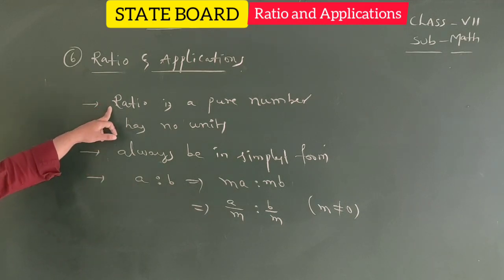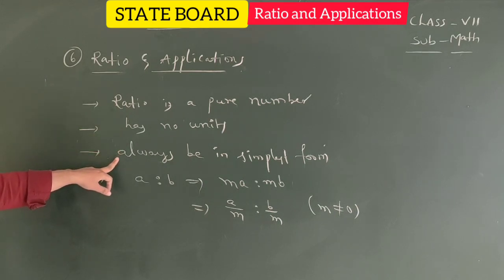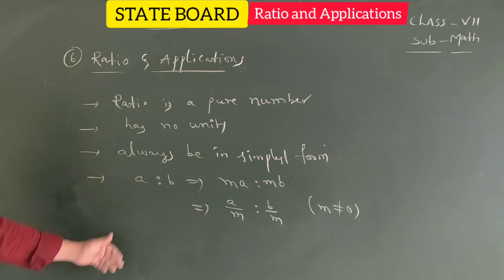Ratio is a pure number. Ratio has no units. Always be in simplest form.